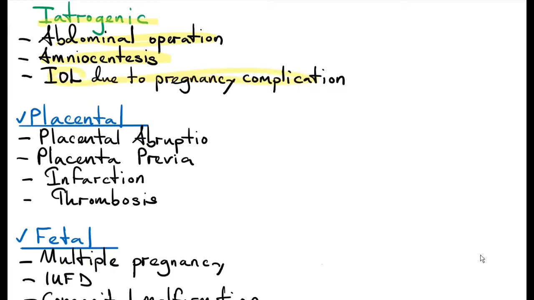Induction of labor due to pregnancy complications like severe preeclampsia, uncontrolled diabetes mellitus, cardiac disease. So this medical condition can also cause preterm labor in the sense that it becomes life-threatening for the mother. So you have to deliver the baby regardless of the gestational age.